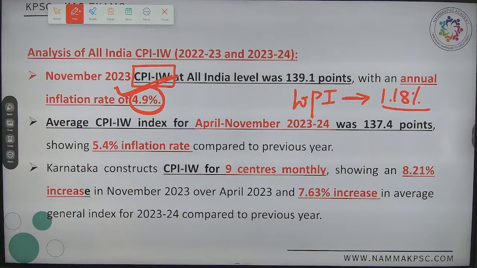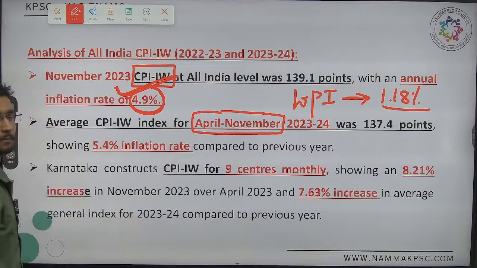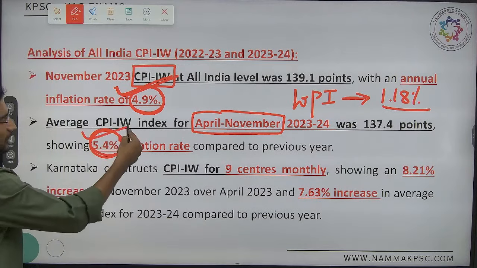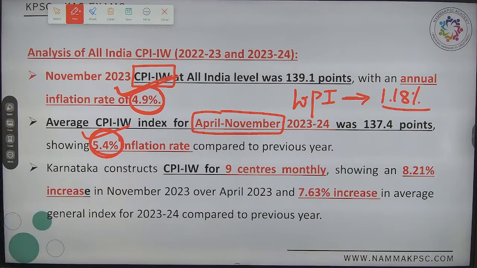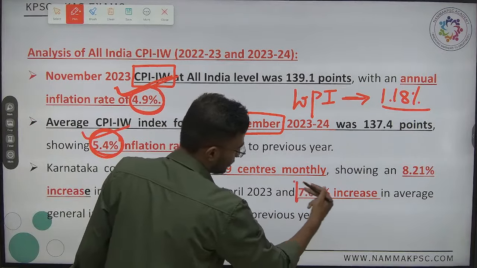Second one, if we look at 2023, purely last year, there is 5.4% inflation growth. It is 5.4% inflation rate, followed by November as well as April.